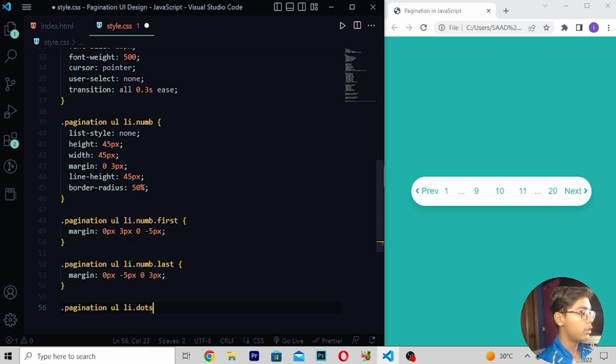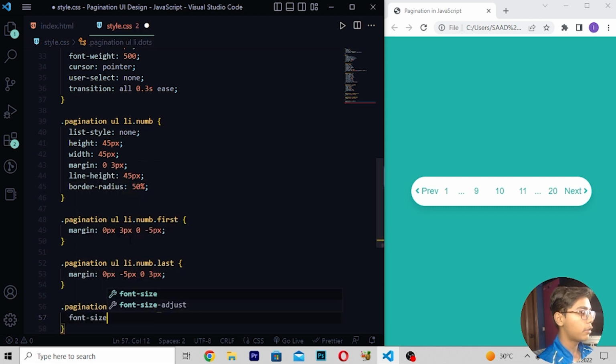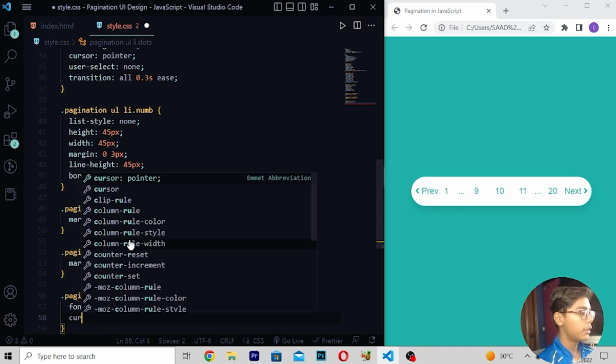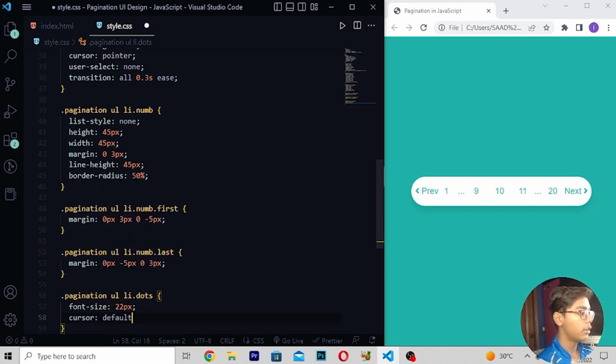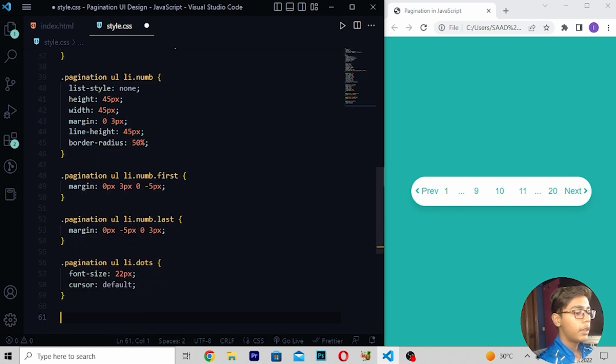Then I'll be moving down, right here .pagination ul li.dots, then I'll be writing font-size 22 pixel, right here cursor default, then you have to move down, and after moving down I will just save this and reload. So you can see now we are getting it again like this, but now we are not getting the hover effect like we want.